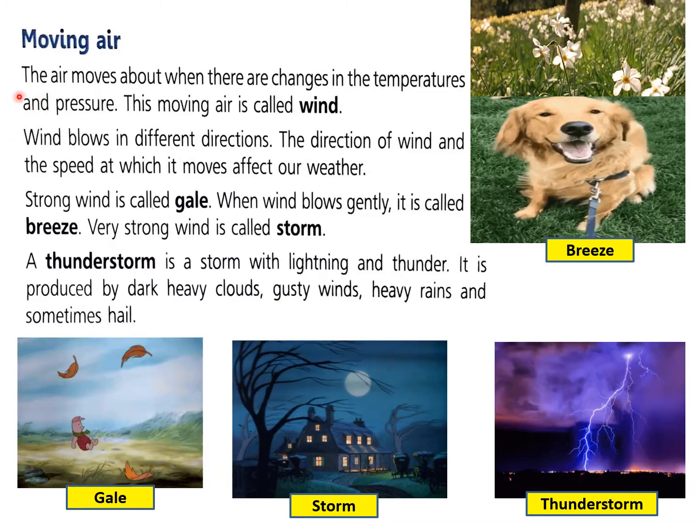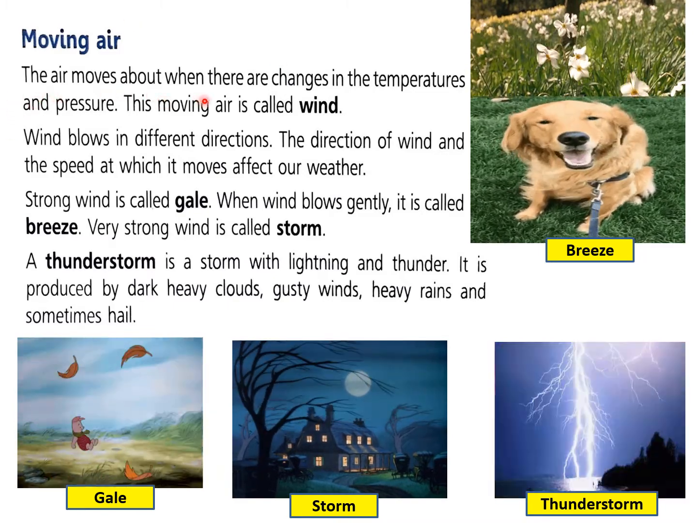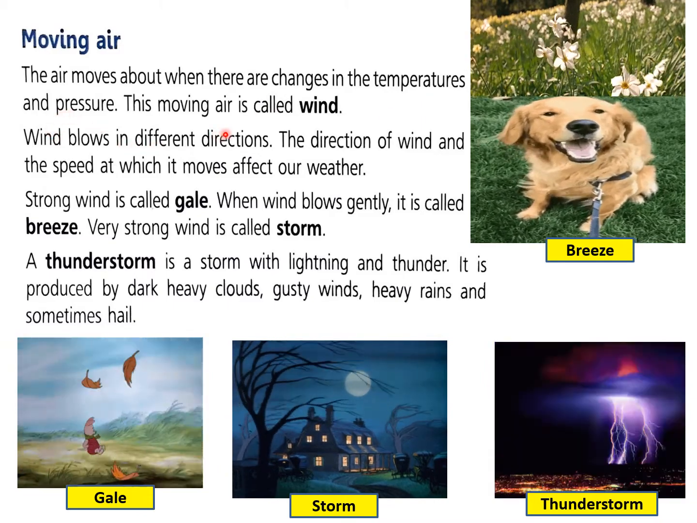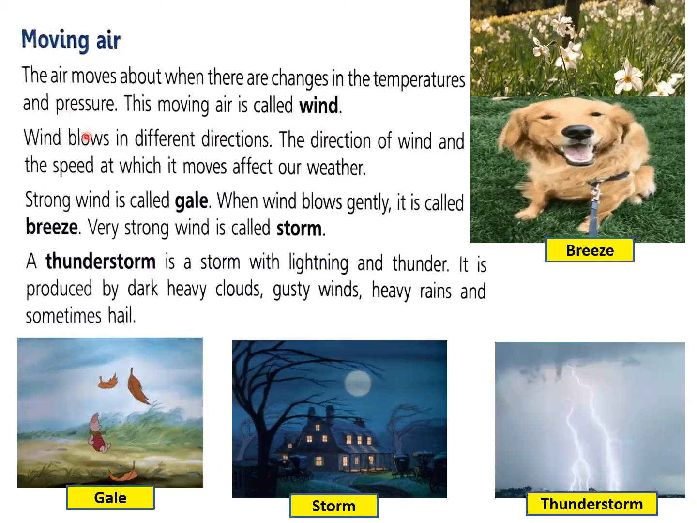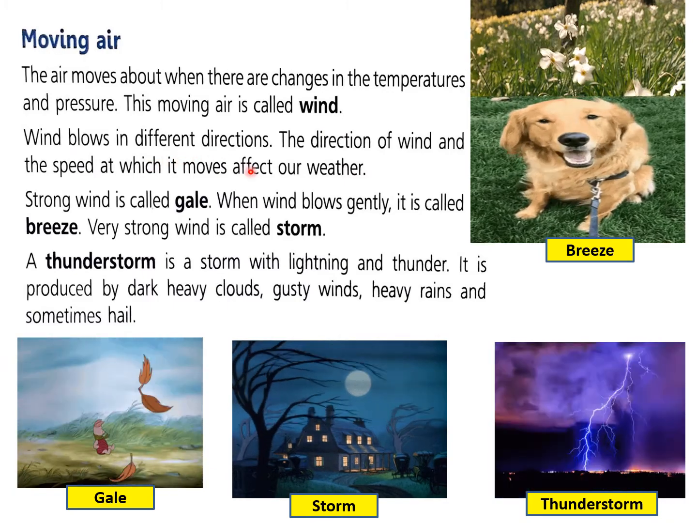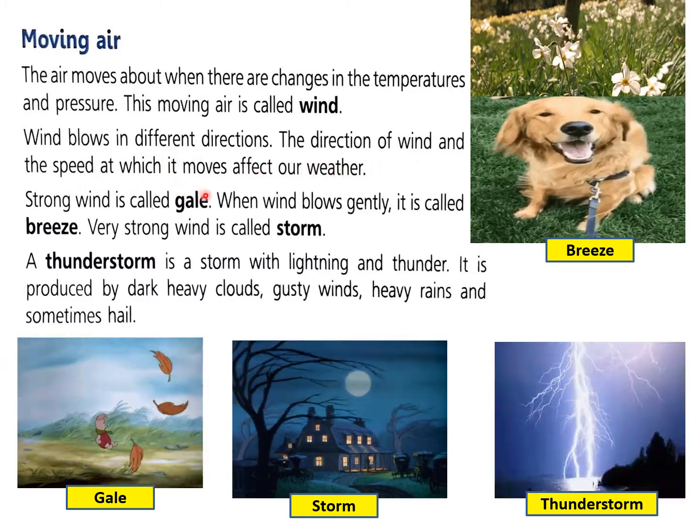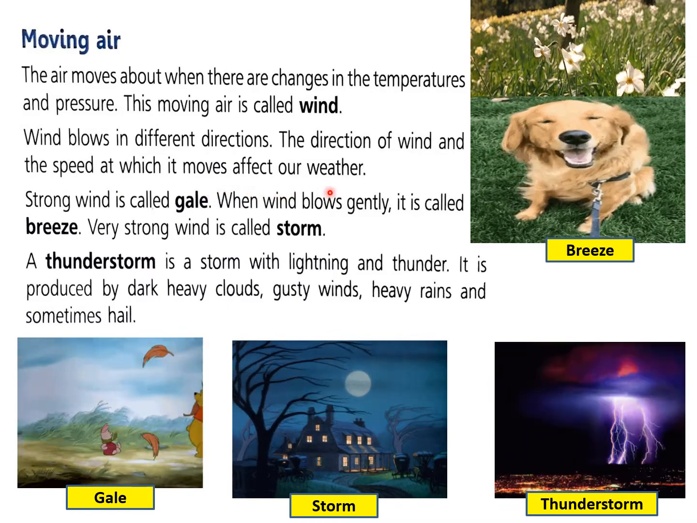Let us read. The air moves about when there are changes in the temperature and pressure. This moving air is called wind. Wind blows in different directions. The direction of wind and the speed at which it moves affect our weather.